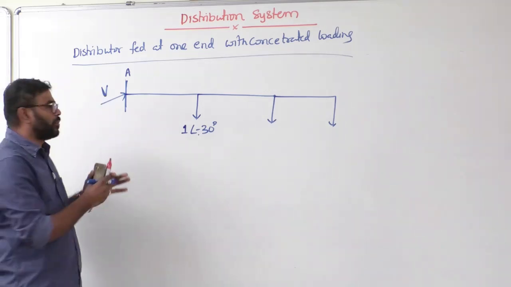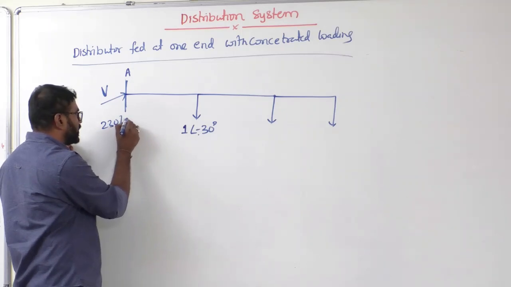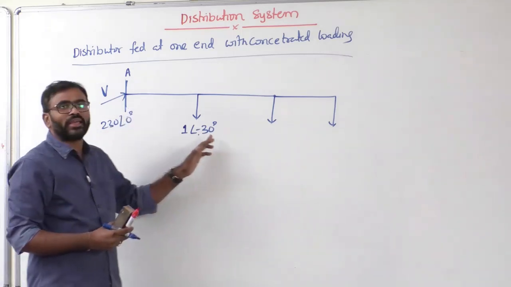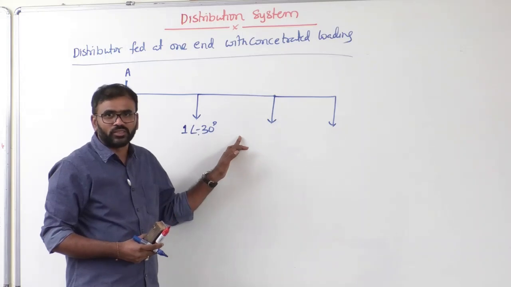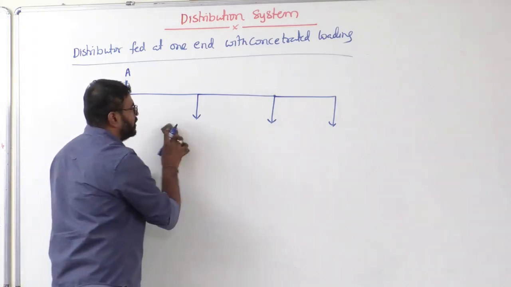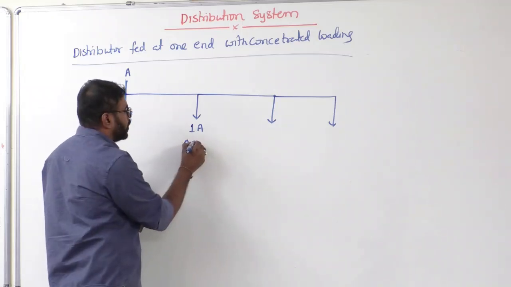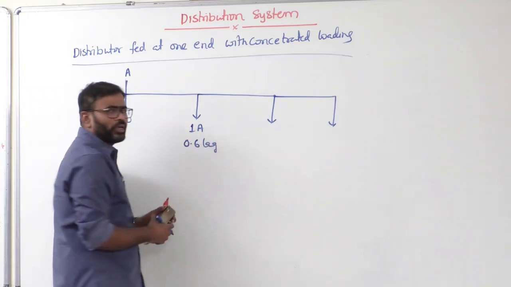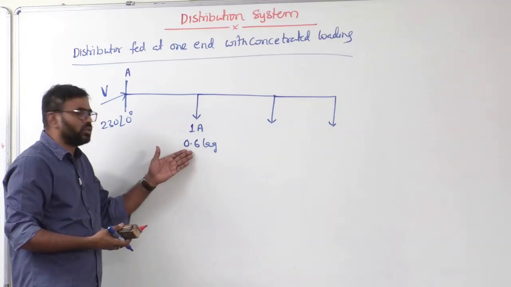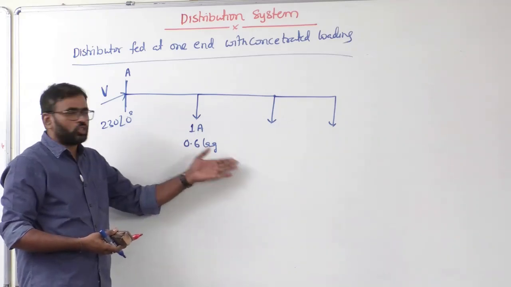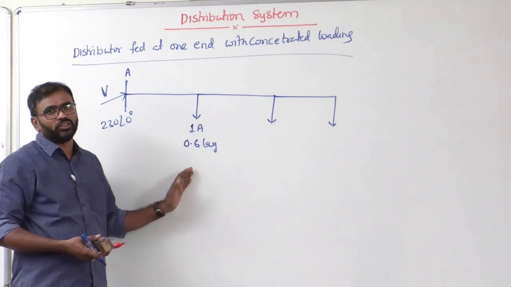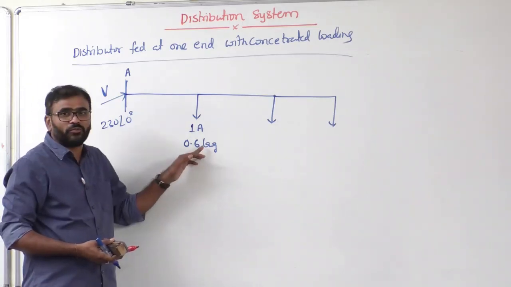V at an angle 0. Suppose it is 230 volts, meaning 230 at an angle 0 degrees. Here 1 at an angle of minus 30 degrees amperes. Otherwise, he will mention the current magnitude of 1 ampere, and he will give you the power factor, let's say 0.6 lag. You can calculate the power factor angle, that is here 53.13. So 1 at an angle minus 53.13. That minus 53.13 from where?